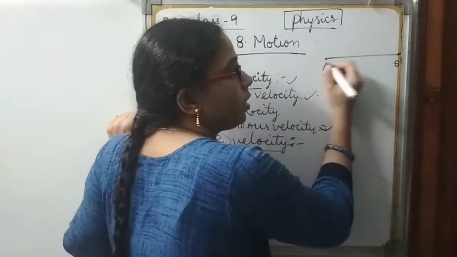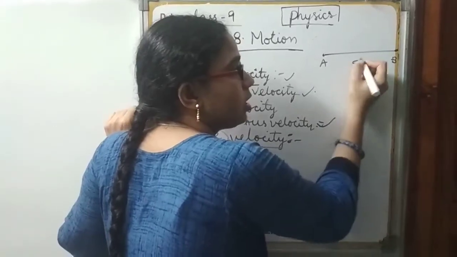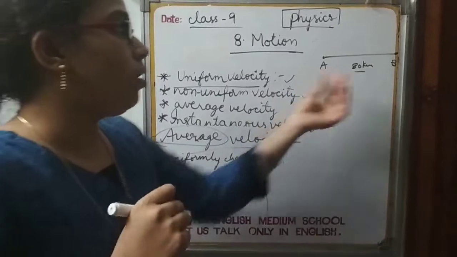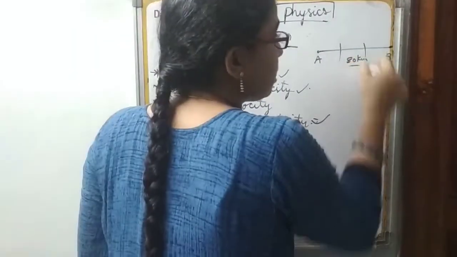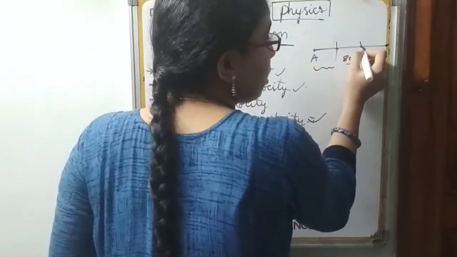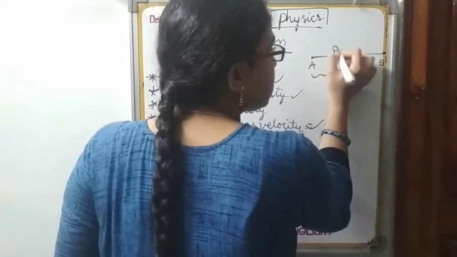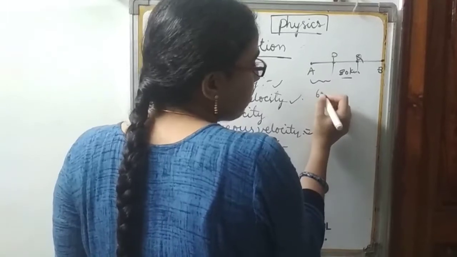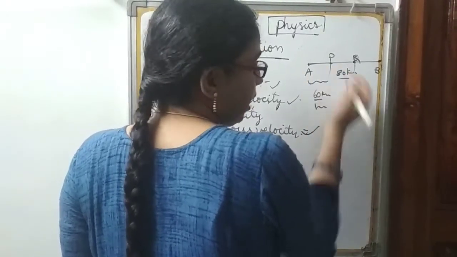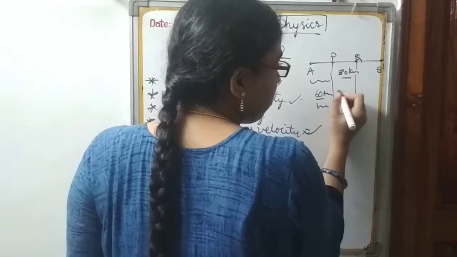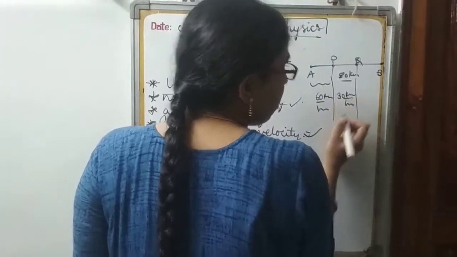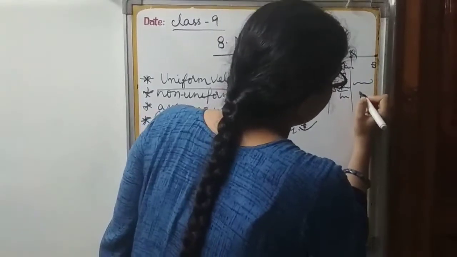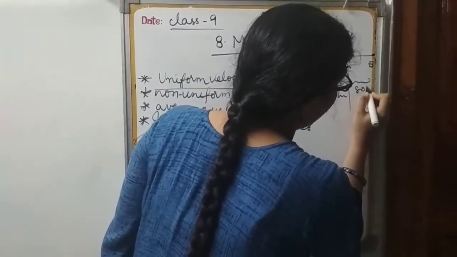Okay, like a person started at A, he needs to reach the position B, and the distance between them is some 80 kilometers. In such a case, I am considering two intermediate positions P and Q. If the person travelled with a speed of some 60 km per hour from A to P, and from P to Q he travelled with a velocity of 30 km per hour, and in the third case some 80 km per hour.